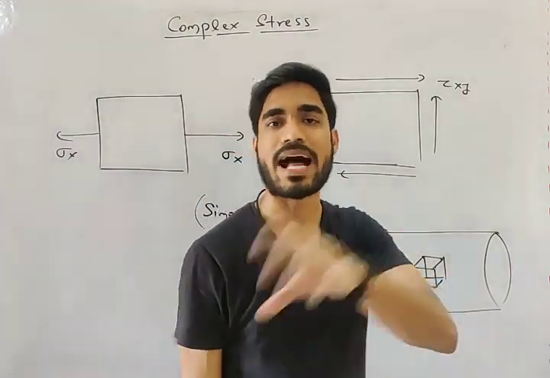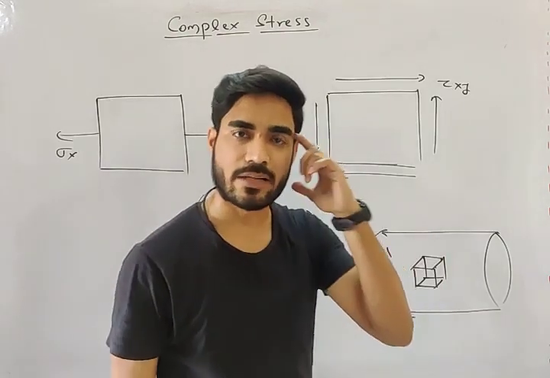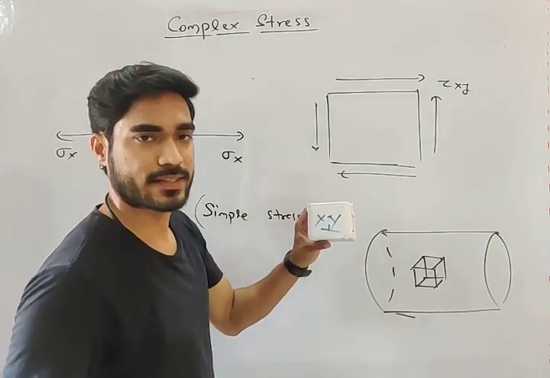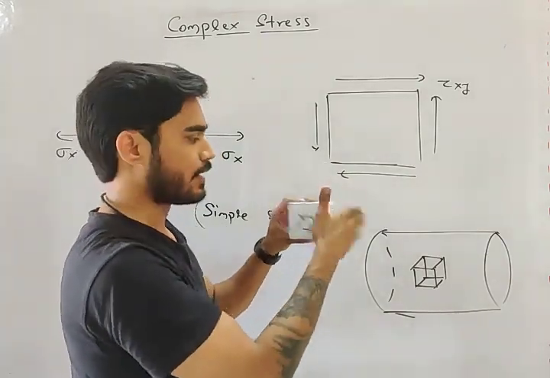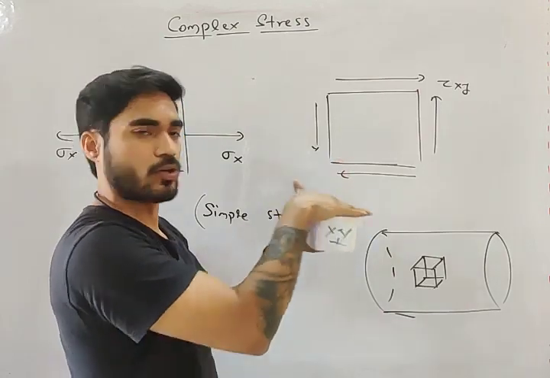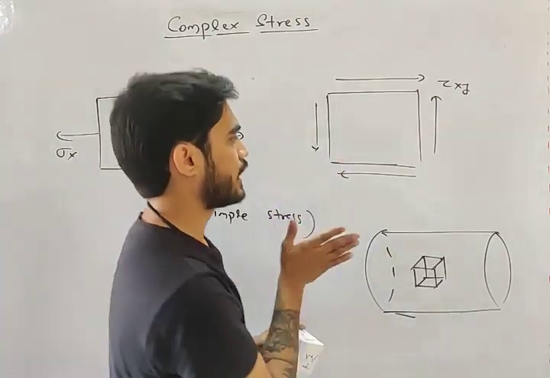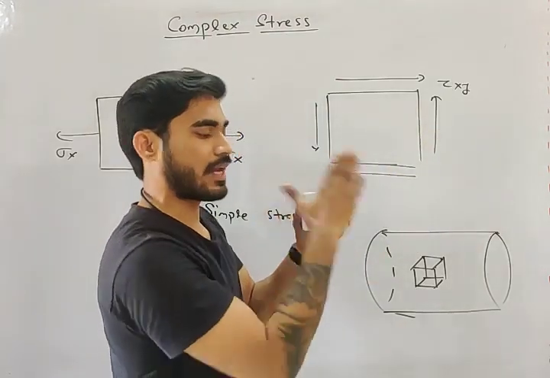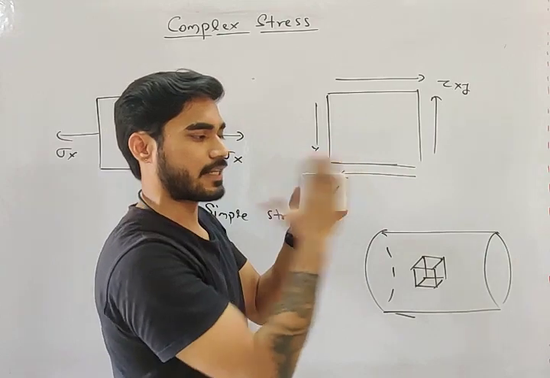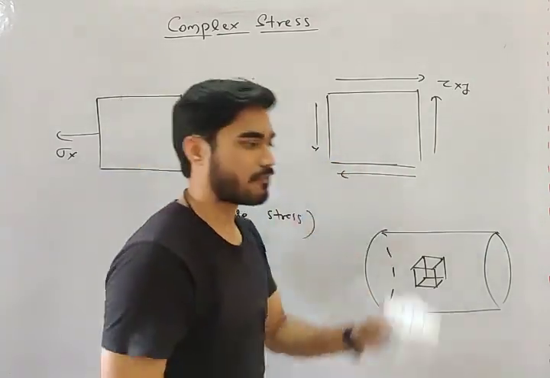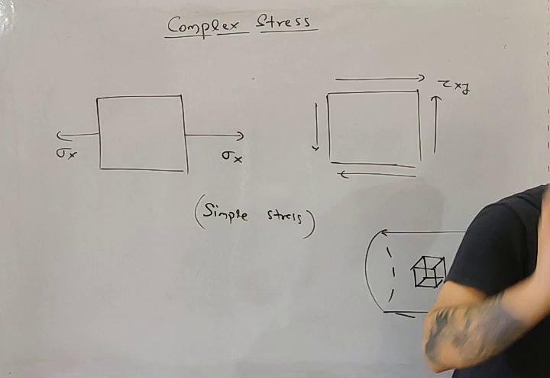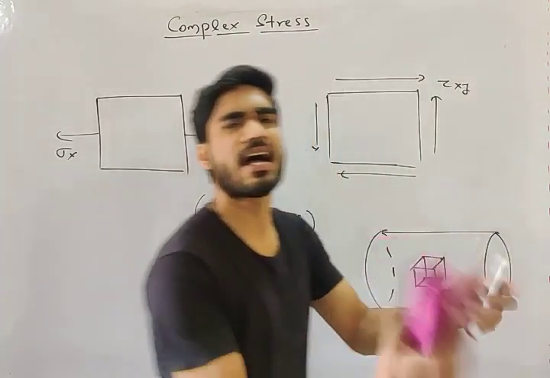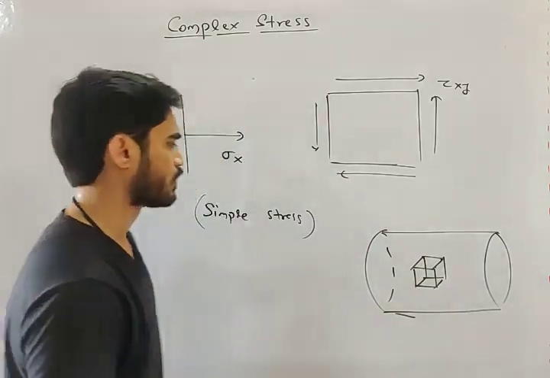But I told you that we don't have to consider triaxial stresses. We only have to consider biaxial stresses in our syllabus. Biaxial stress means we are considering stresses only on this plane and this plane, vertical plane and horizontal plane. So there will be stresses only in x direction and y direction. We are not considering stress on the xy plane, meaning z direction stress. We are considering that z direction stresses are zero. This is known as biaxial stress or plane stress, you can say 2D stress.